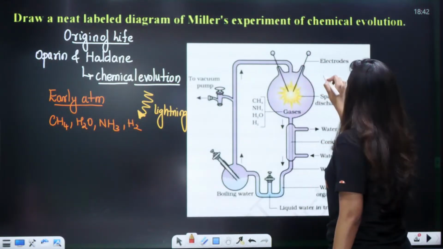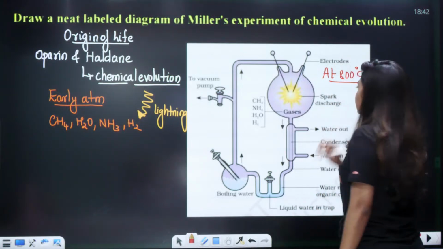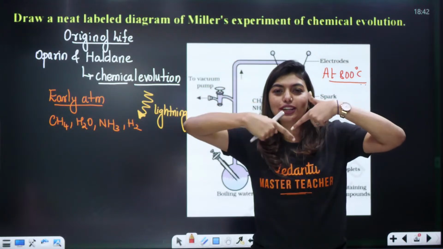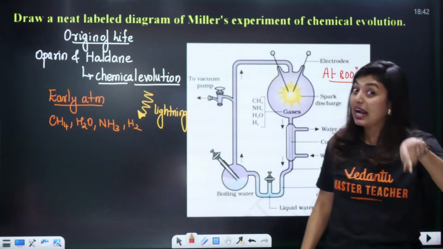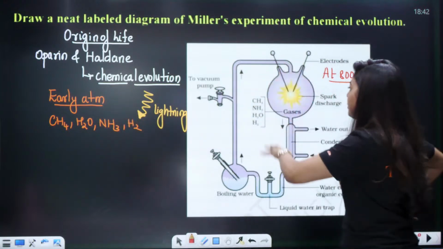This is very important. It is mentioned in your NCERT. All of you can open NCERT and see. At 800 degrees Celsius, he gave a current shock. He took both the electrodes and a spark was created. So that gave an artificial lightning. So a similar setup happened.